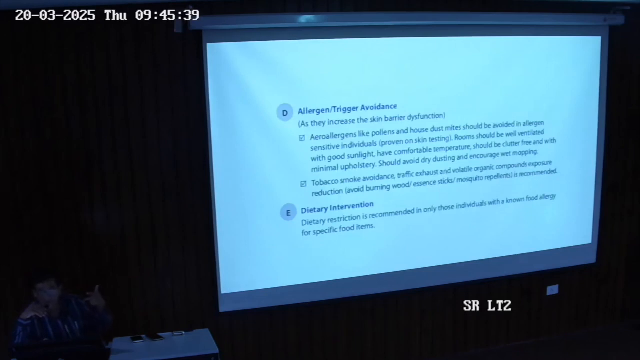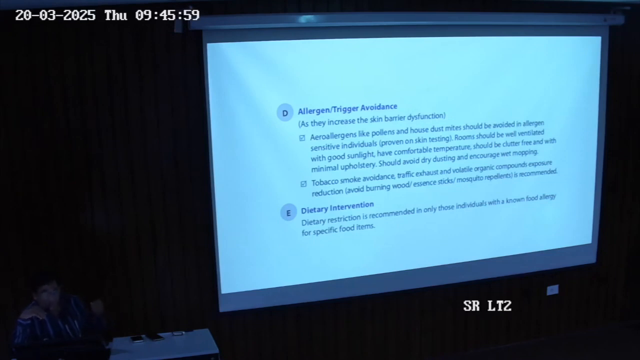Same with allergic rhinitis, we have to avoid allergens, whatever is triggering again and again to a particular skin. In skin, we have chemical irritants of importance here. Same with allergens like pollen, which should be avoided. Tobacco smoke avoidance, traffic exhaust, and volatile organic compound exposure reduction. If you avoid these, you will have fewer flares, for adults, allergic rhinitis, atopic dermatitis, whatever you have.